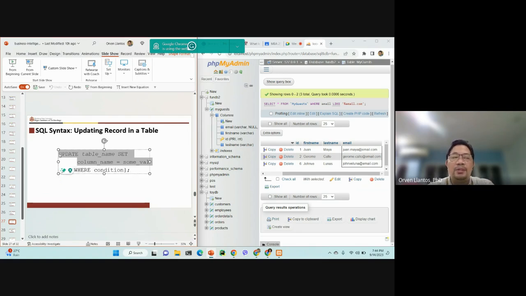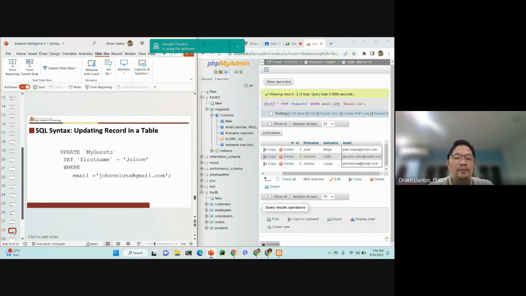If your intention is really to update all the records in the table, then you just use UPDATE table name SET column name equal to some value. If that is not your intention, please do not forget to include the WHERE condition. For example, UPDATE my guest SET first name equal to Joe Love WHERE email is equal to johnveluna@gmail.com. Let us try to check first.